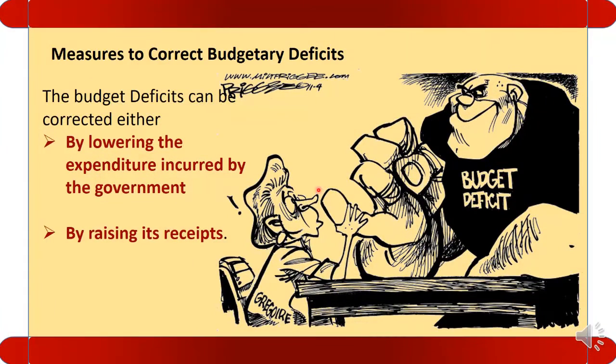Let us see the measures to correct budgetary deficit. Very important. Can be asked in 5 marks, or 4 marks, or 6 marks. According to me, it can be asked in 3 or 4 marks. The budgetary deficit can be corrected either by lowering the expenditure incurred by the government, or by raising its receipts. I mean, the budgetary deficit can be solved either by decreasing the expenditure or increasing the receipt.